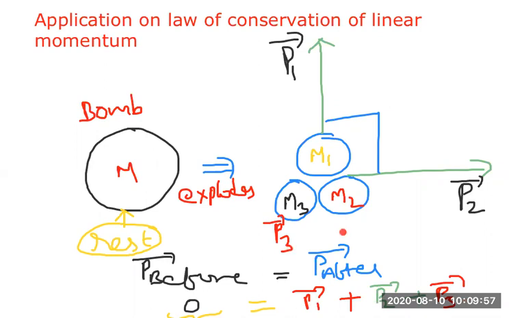Fine. Here one more thing, one more piece of information I gave: P1 bar and P2 bar, how are they? They are perpendicular to each other. This is the information given in the question itself. So let me take it as 90 degrees, P1 bar and P2 bar, perpendicular means 90 degrees. Let us take a fresh page now. Let us see now what is happening.